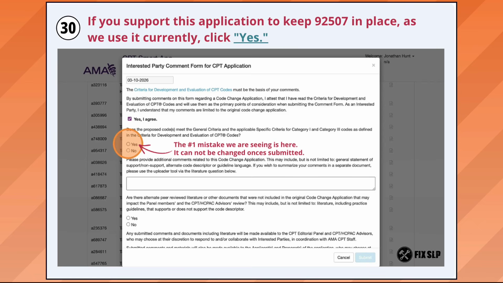We can see a lot of people clicking no and then writing a narrative that would have been better paired with yes. So really make sure that if you're in support, you're clicking the right box. Once you submit this, it can't be changed.